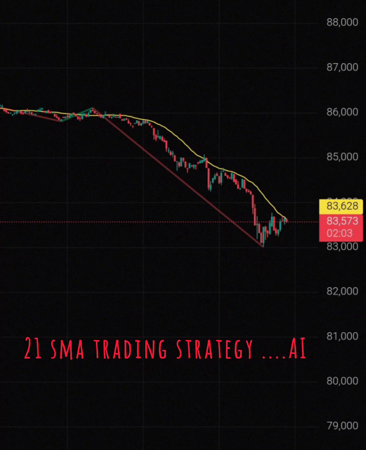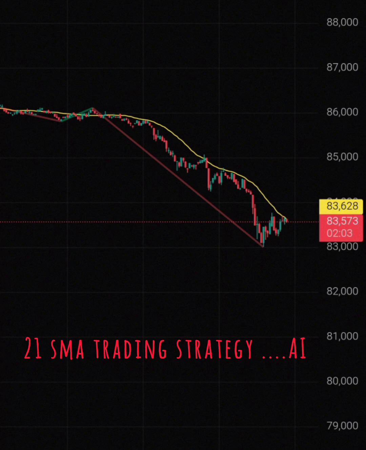1. Trend identification. The 21 SMA helps traders identify the direction of the trend. If the price is consistently above the 21 SMA, it indicates an uptrend. Conversely, if the price is below the 21 SMA, it suggests a downtrend. It acts as a dynamic support or resistance level, depending on the trend.